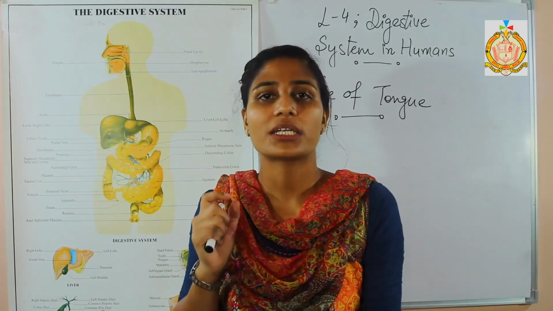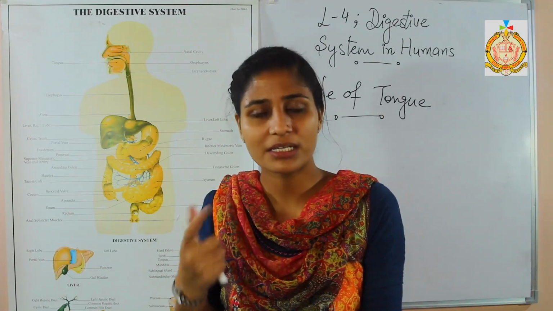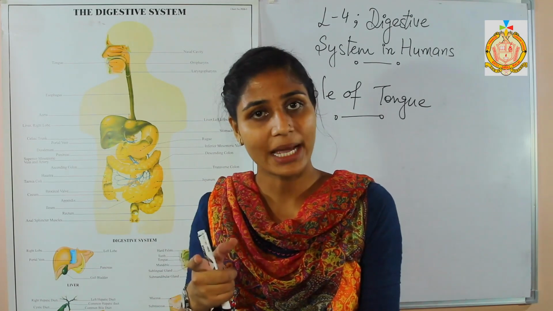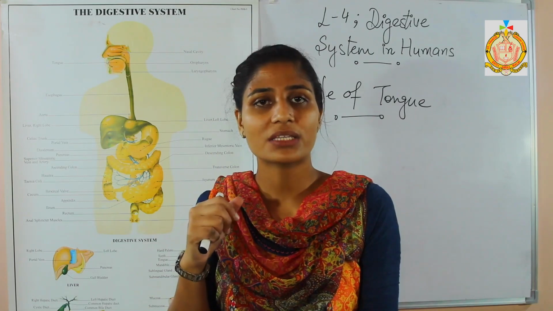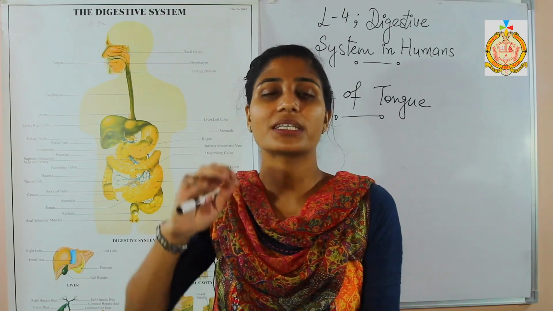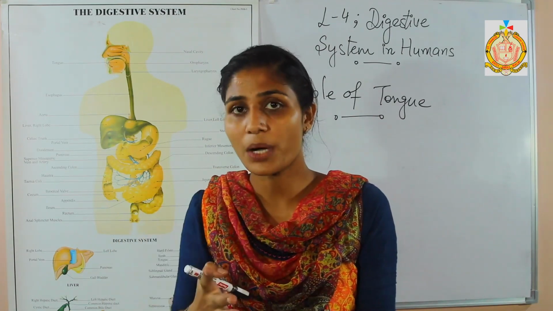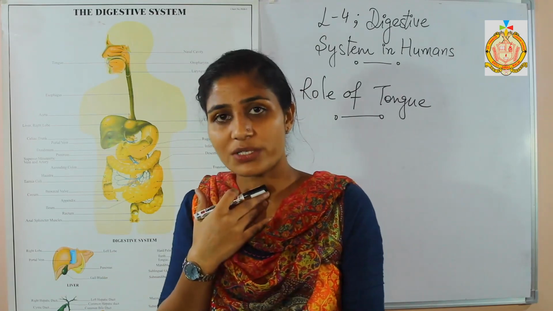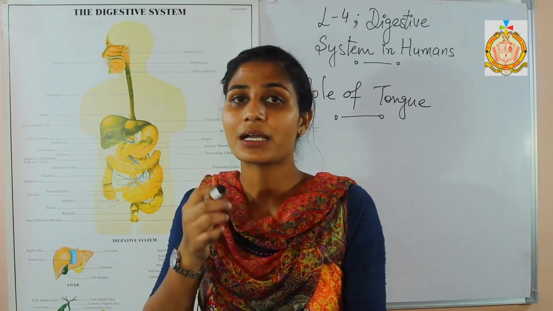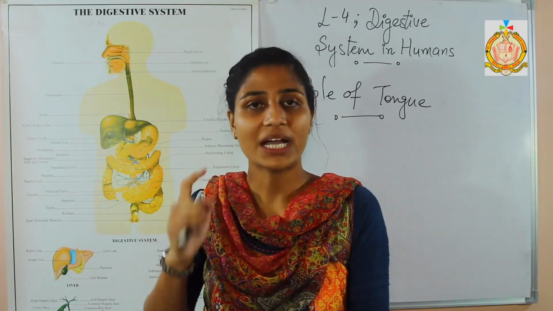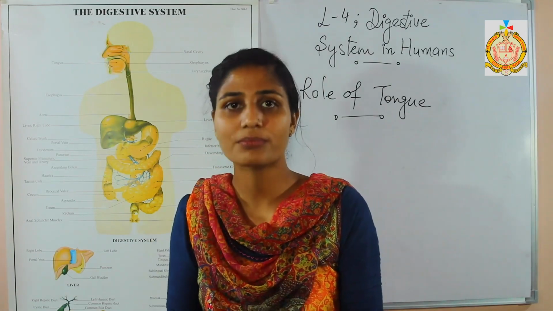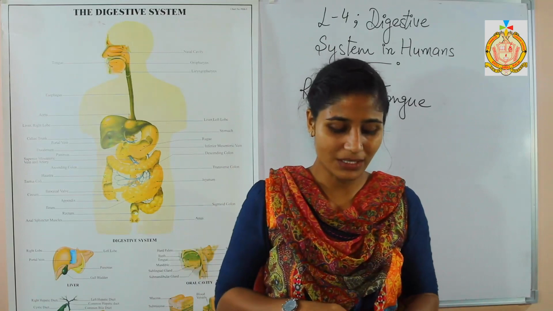You will not be able to speak a single word properly. Why does it happen so? Because your tongue is giving the flexibility, and by that way the sounds are coming out from your mouth. The voice box is there, and the way the tongue is moving, by that way the sounds are coming from our mouth. So this is the function of the tongue.